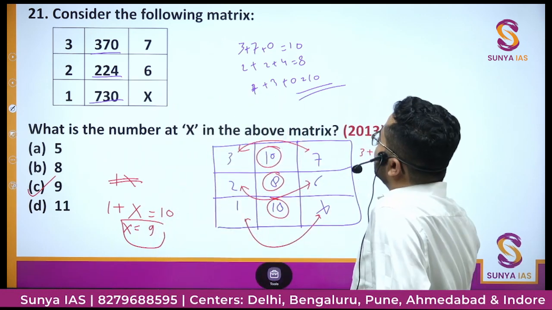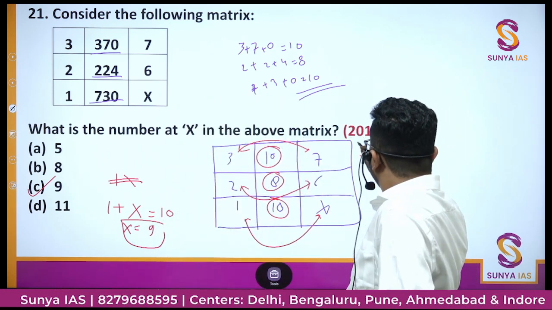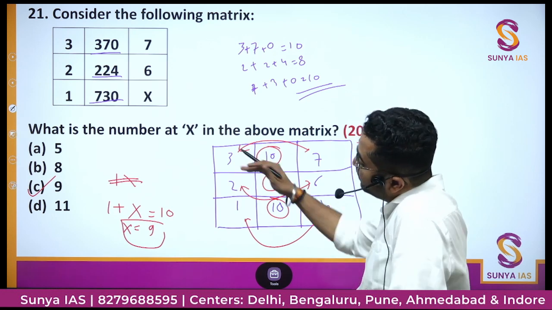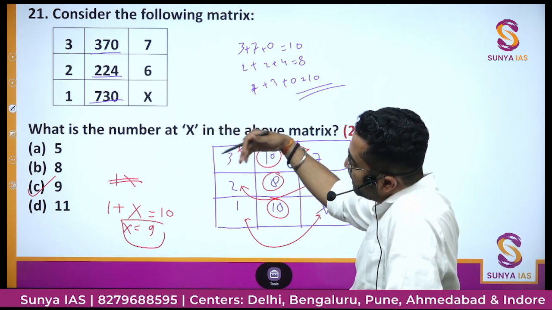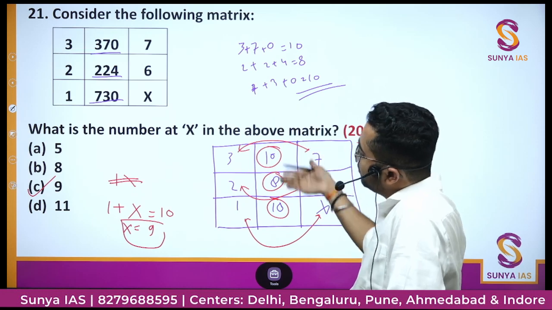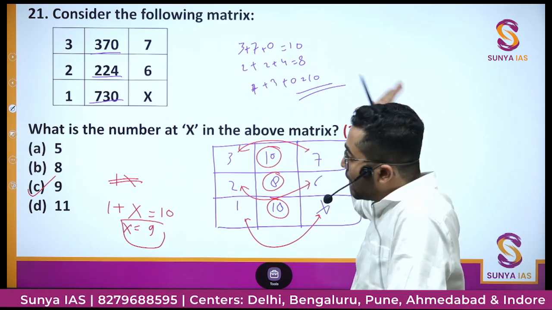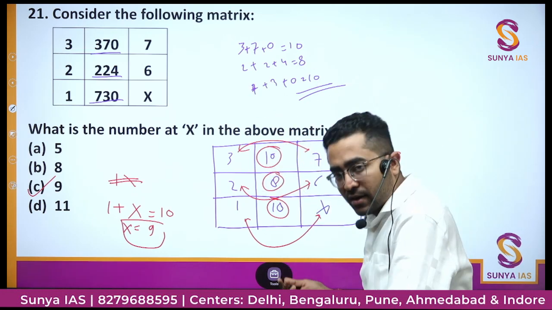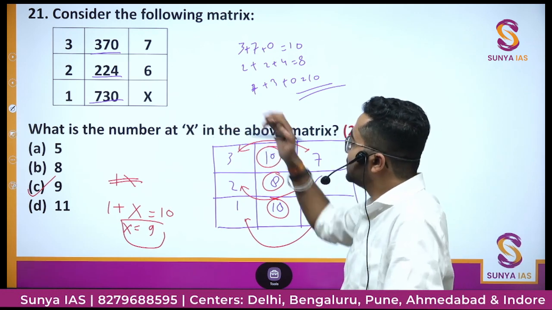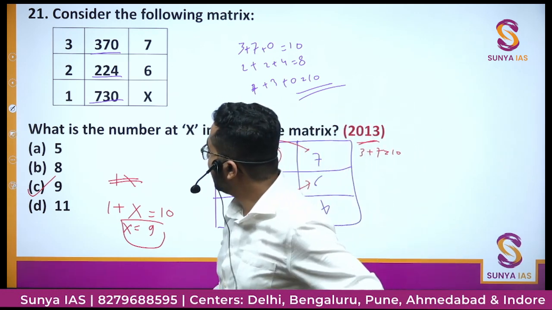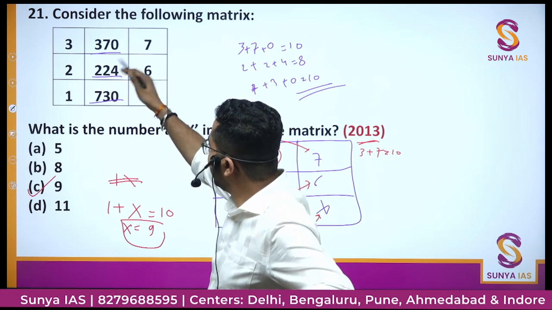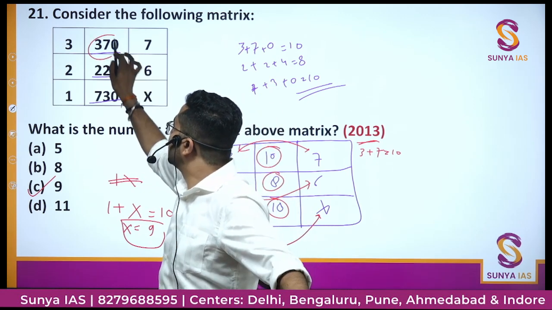Got it? So these are the kinds of questions they are going to ask. These are different types of mathematical iterations they have used to form this question. So you have to decode the mathematical iteration, how they formed this series. You tried to apply, then you saw that these numbers are very, very big.